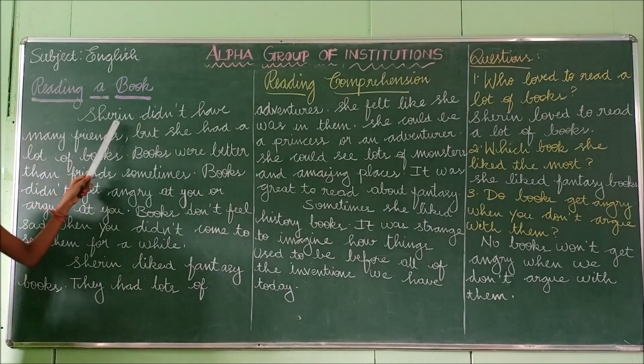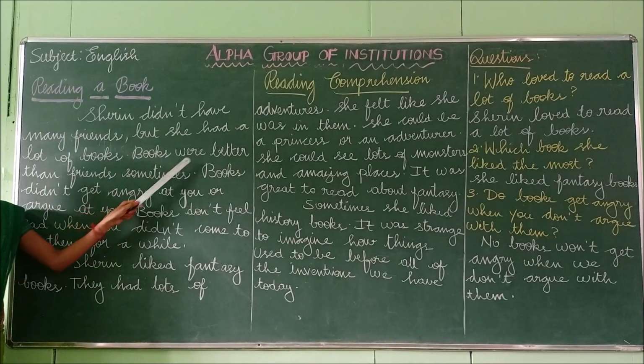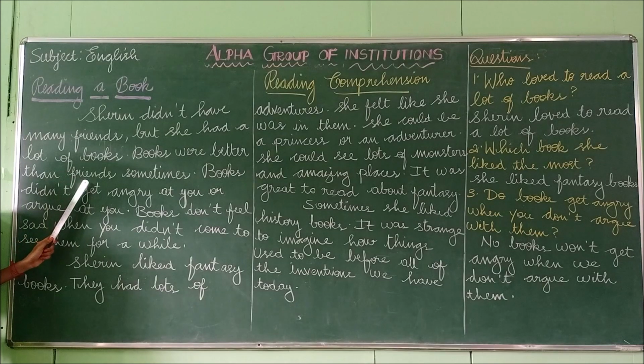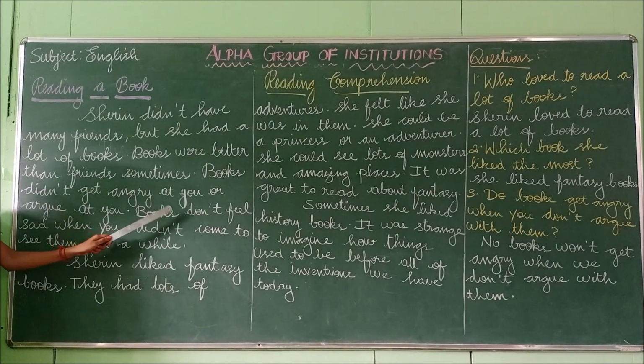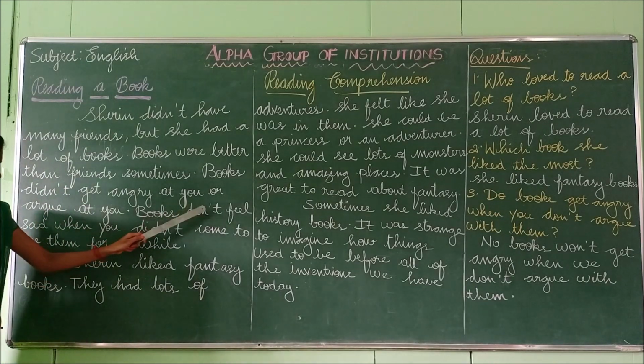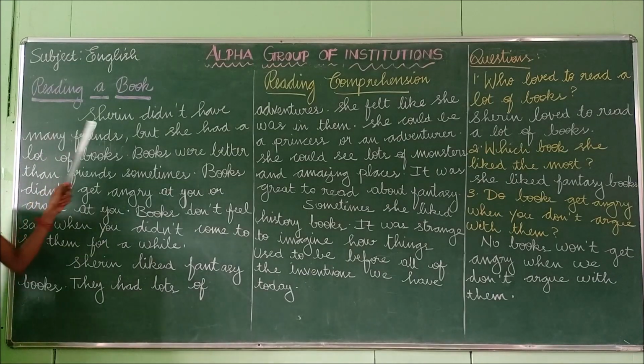Sherin didn't have many friends, but she had a lot of books. Books were better than friends sometimes. Books didn't get angry at you or argue with you. Books don't feel sad when you didn't come to see them for a while. So this is the first passage. We'll read it once again, okay?